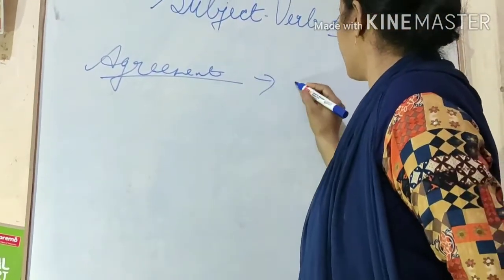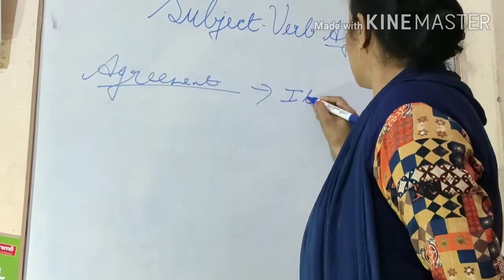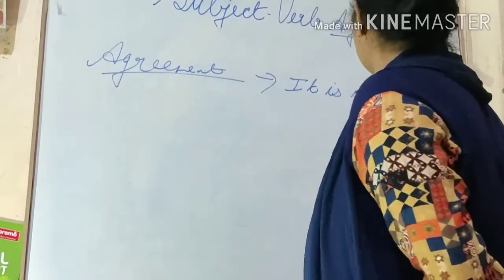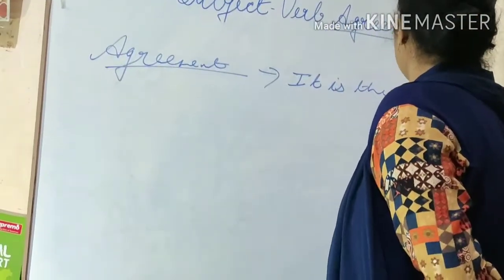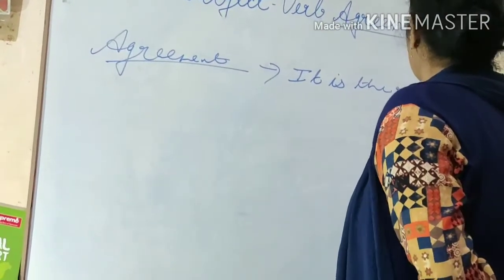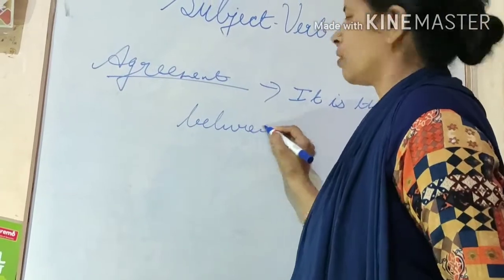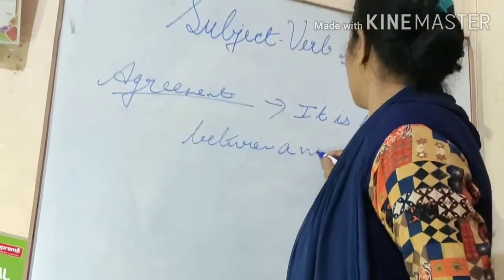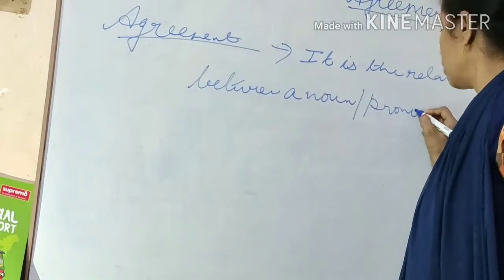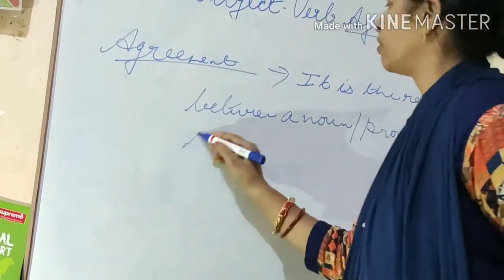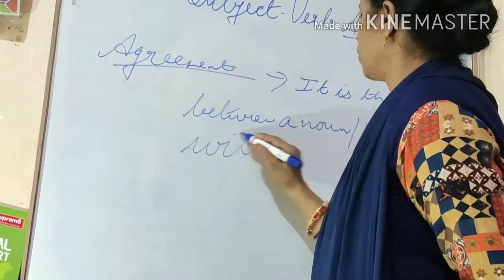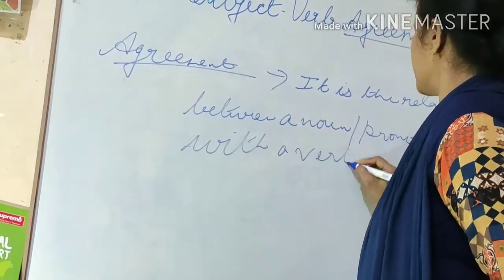So agreement. It is the relation between a noun or pronoun with a verb in a sentence.